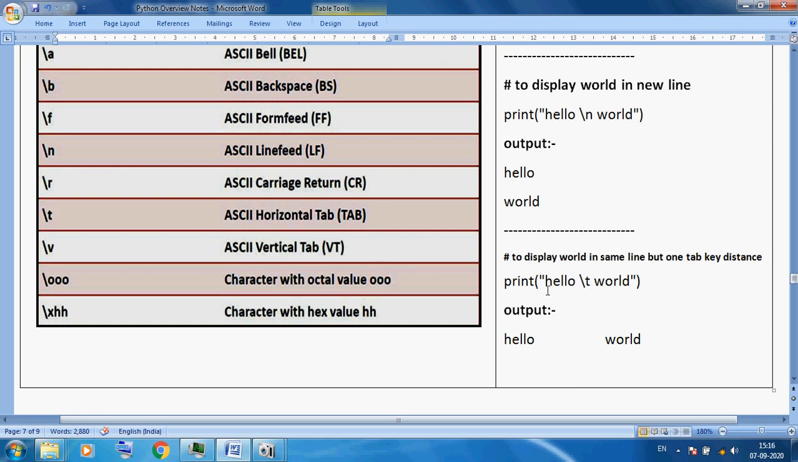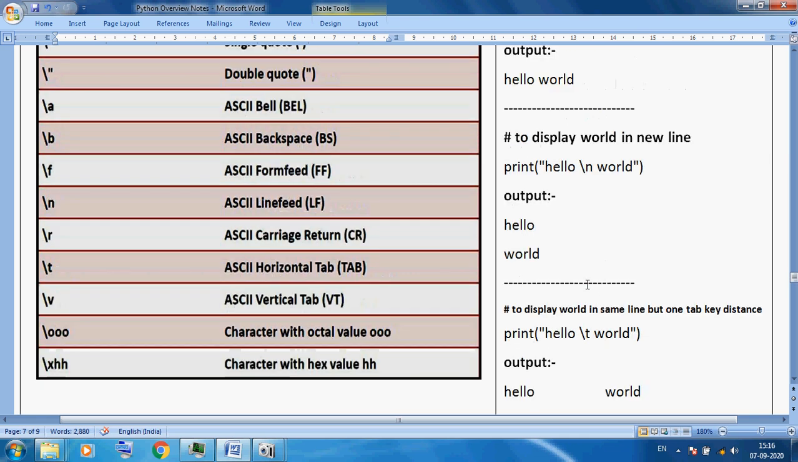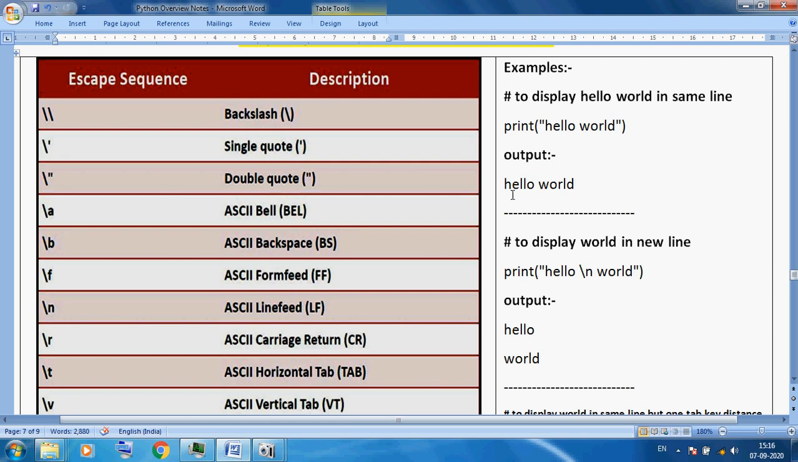So you can see hello, this is okay, but after some gap, this is a tab key gap. When you press the tab key, it provides a half inch space. So you can see this is a half inch gap. After \t, the world will display after half inch. So we can use the escape sequence here for a new line, and here for some gap. And \t\n written without the escape sequence will simply be displayed.